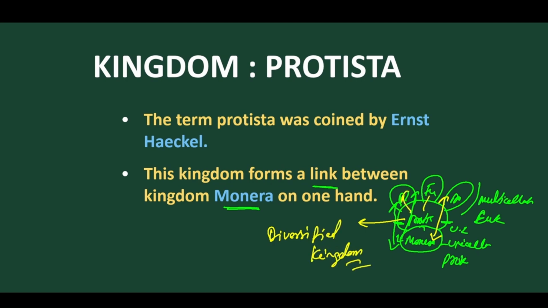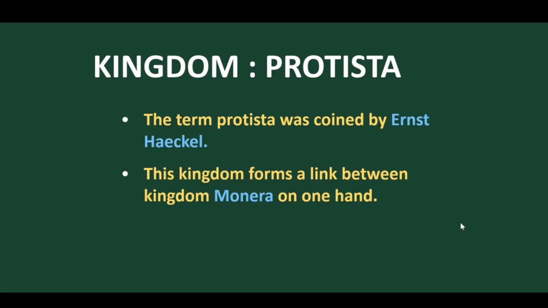Because it has a diversified link with all types of kingdoms. It is linked with Monera, Plantae, Fungi, and also Animalia. For this it is called the diversified kingdom. It is regarded as a connecting link between prokaryotes and eukaryotes, and between unicellular and multicellular. Got it? Clear? Now let's discuss.